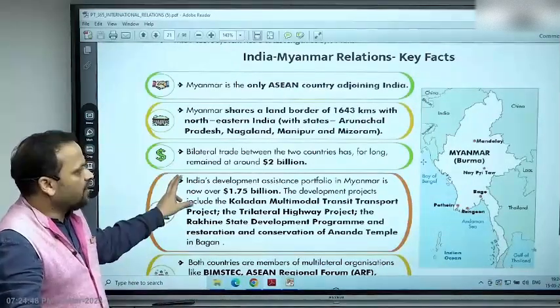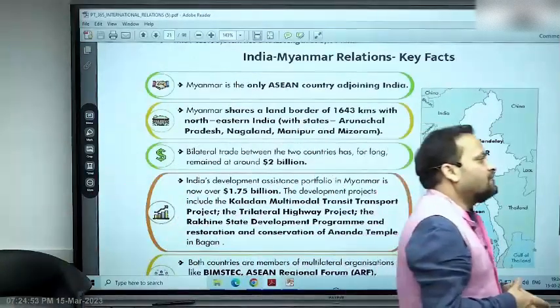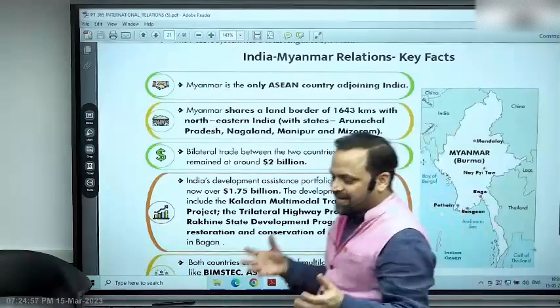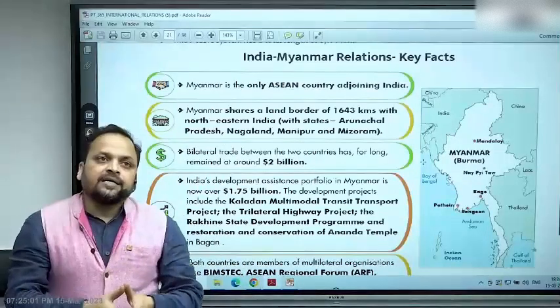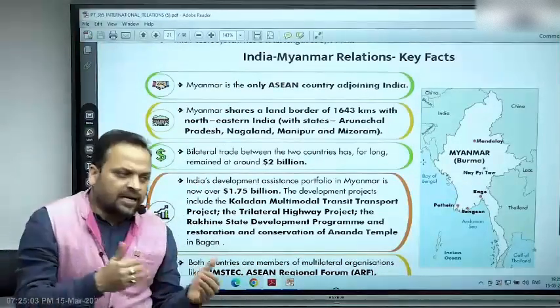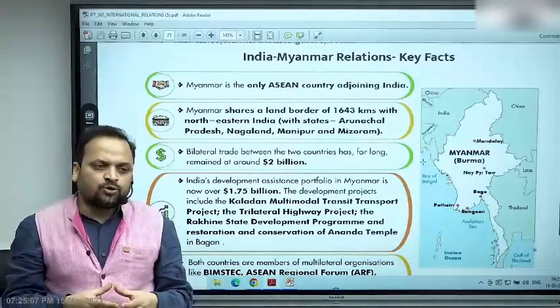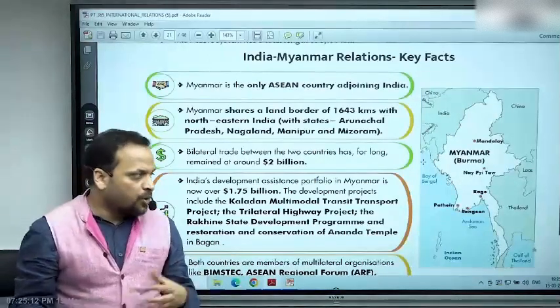So what about Myanmar? First of all, a 1643 kilometer long border. We have resolved our border issues with Myanmar by signing a border agreement in the 1960s itself, right? At some point, in some states at the local level, there may be some issues of demarcation or actual location of pillars, but officially at the level of agreement, there is no problem between us.